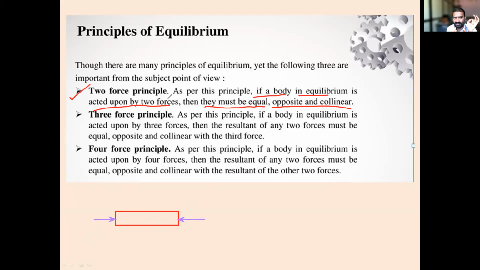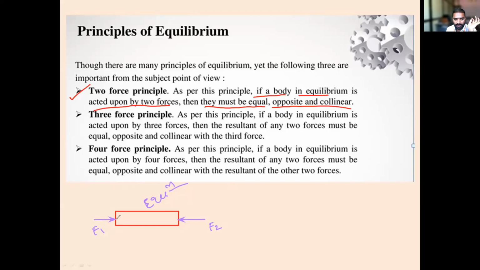The two force principle says, as per this, if a body is in equilibrium, and it is acted upon by two forces, I will take this as F1 force and this as F2 force. In this case, the two forces must be in equilibrium, opposite and collinear.